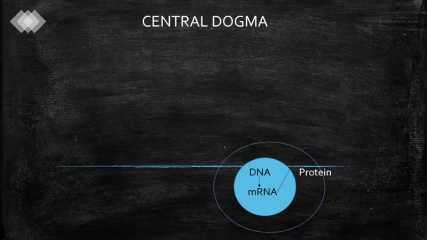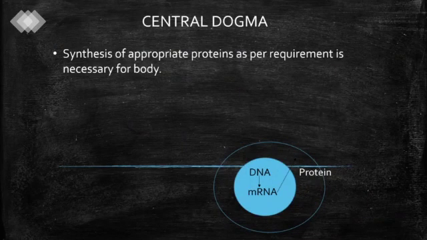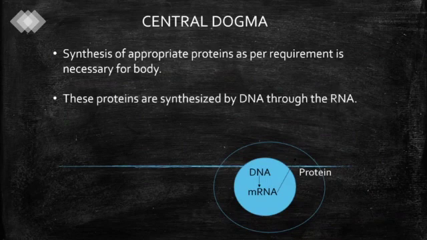Now, what is the central dogma? Synthesis of appropriate protein as per requirement is necessary for the body. These proteins are synthesized by DNA through the RNA.